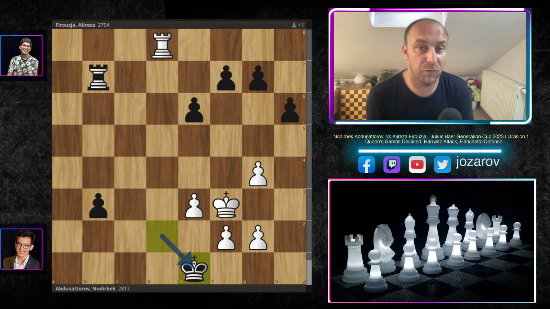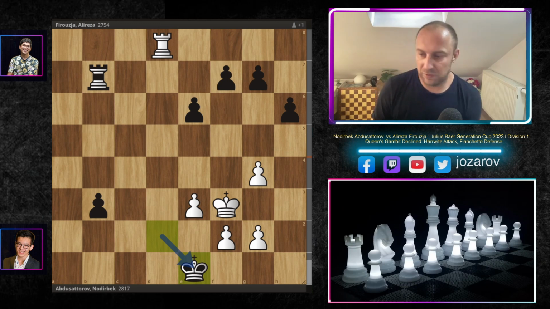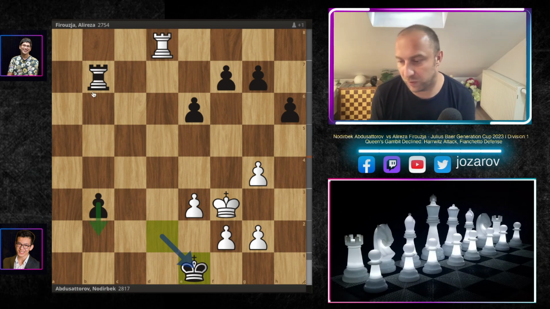And after king to e1, in this particular position, Nodirbek Abdusattorov resigned. This pawn is unstoppable. Maybe you can sack it somehow in a strange way for the pawn, but whatever you do, it's game over here for white.